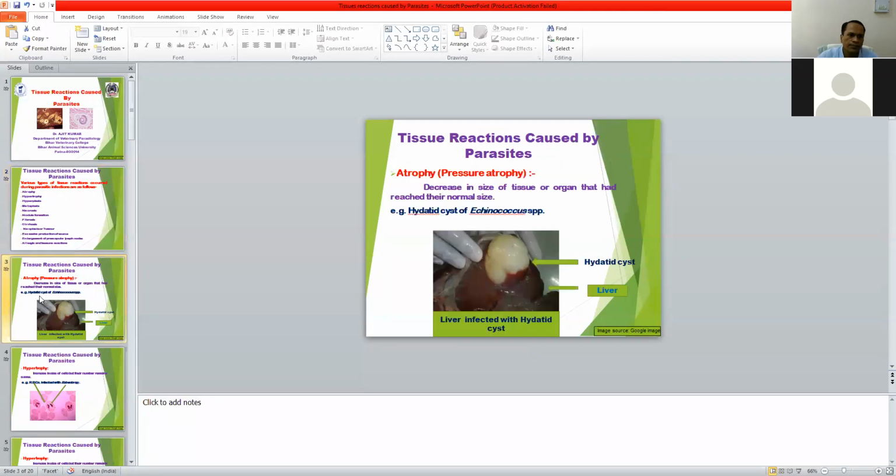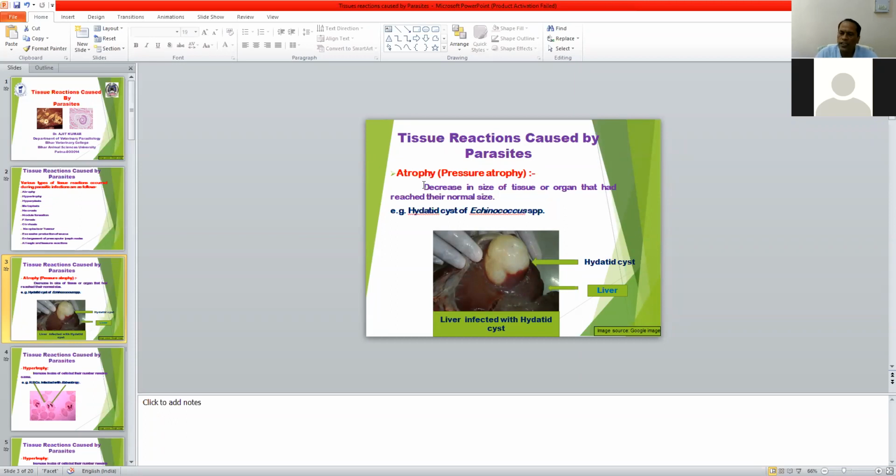So first, we will discuss atrophy type of tissue reaction caused by the parasite. Atrophy is mainly related with pressure atrophy. Atrophy means decrease in size of tissue or organ that had reached its normal size.